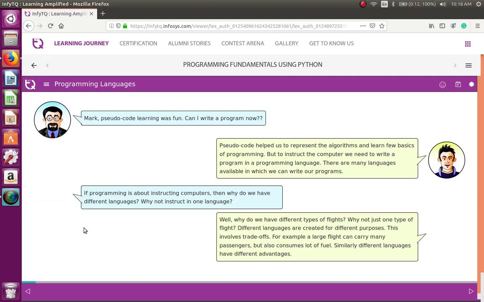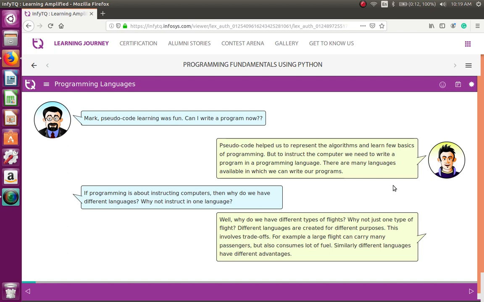Mark, pseudocode learning was fun. Can I write a program now? Sean says. Pseudocode helped us to represent the algorithms and learn few basics of programming. But to instruct a computer, we need to write a program in a programming language.